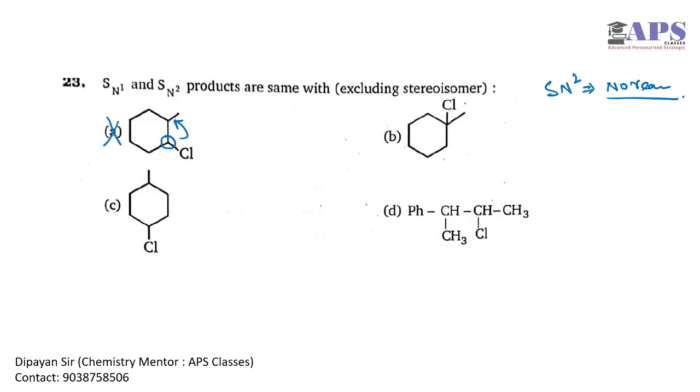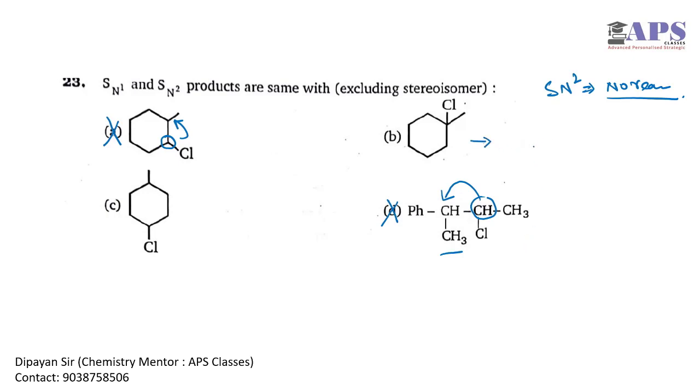Same thing for option D. If we form the initial carbocation here, it will rearrange and it will come here because of hyperconjugation at the benzylic position. That's why this is the more stable position for the carbocation, hence again SN1 and SN2 will give different products.